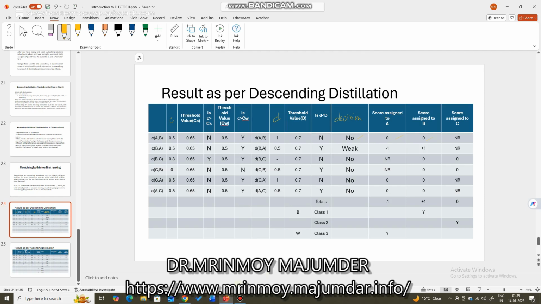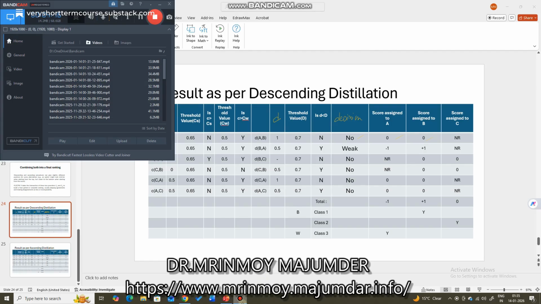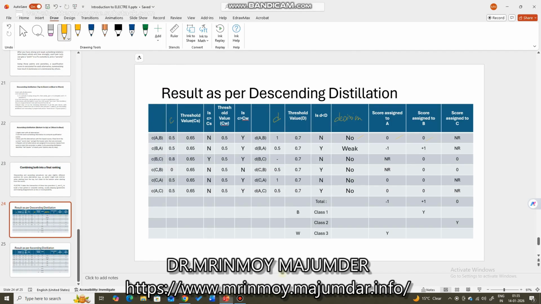So B is given a score of +1 and A is given a -1 because B weakly outranks A, but it has outranked A. So B wins. So that is why +1 is assigned to B and -1 to A.